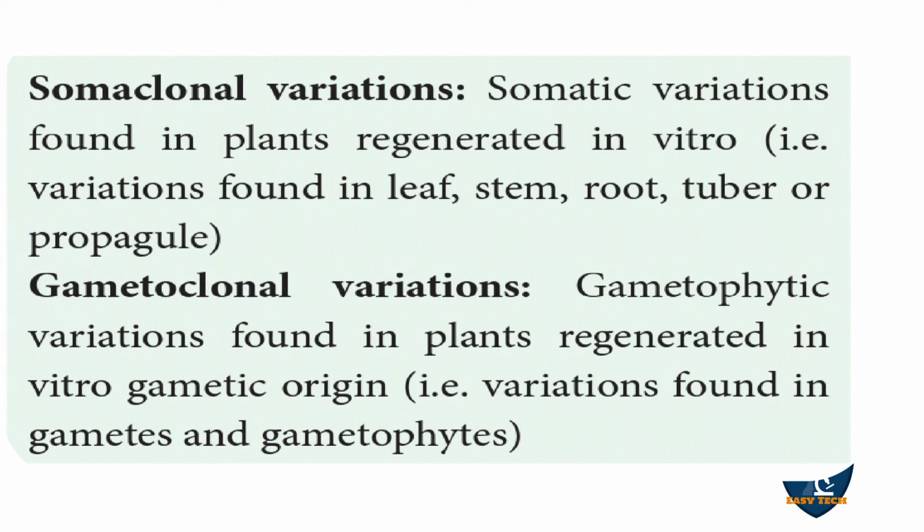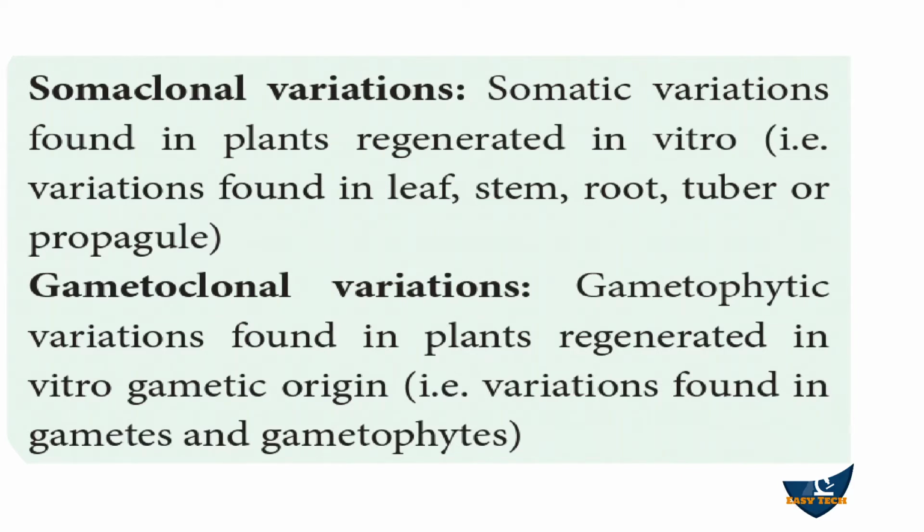So the body characters are changed. Here these are the vegetative characters, and they are called somatic characters. The variation takes place in somatic parts like leaf, stem and root, tuber or propagules. It is called somaclonal variation.